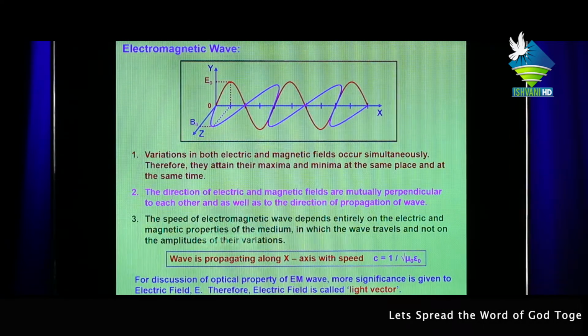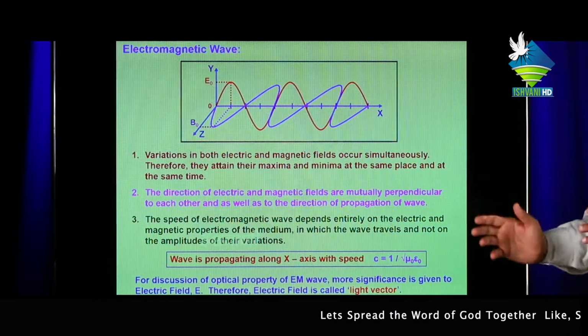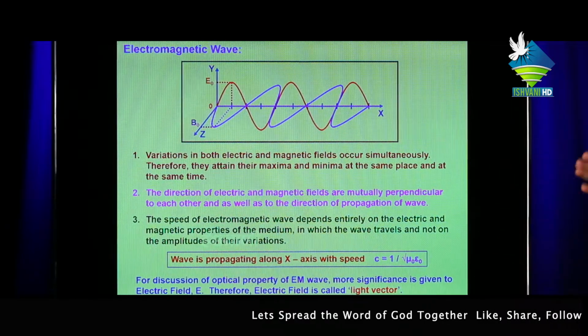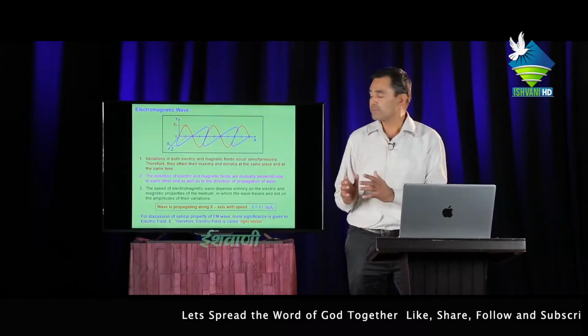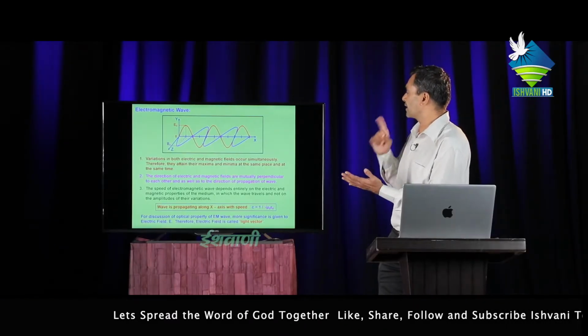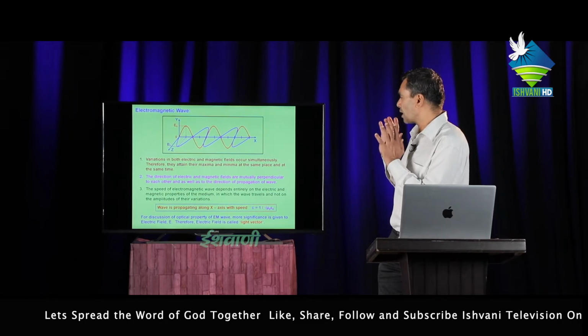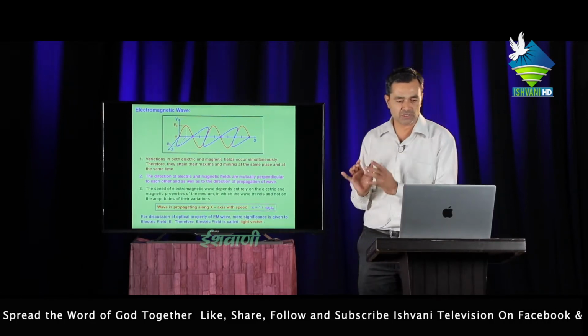Second, the directions of the electric and magnetic fields are mutually perpendicular to each other, as well as to the direction of propagation of the wave. Means the electric field, magnetic field and direction of motion of the wave remain mutually perpendicular to each other.